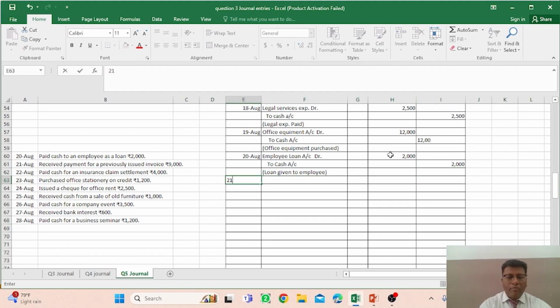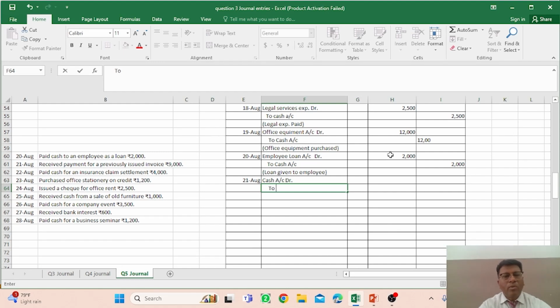And on 21st of August the next transaction is received payment for a previously issued invoice, right? So already you have given the bill, now you are receiving the payment. So cash account would be debit, and to account receivable, or the supplier, or if the party name is given you have to mention the party name.